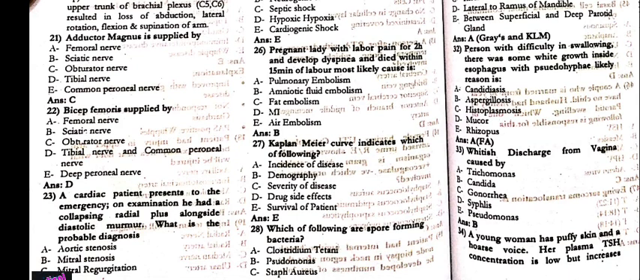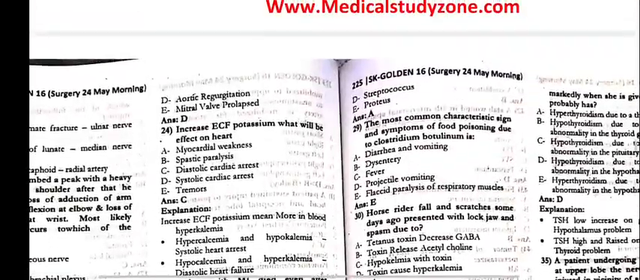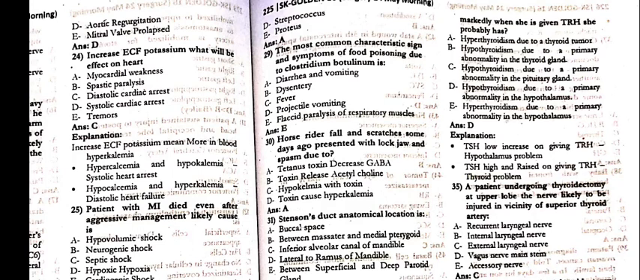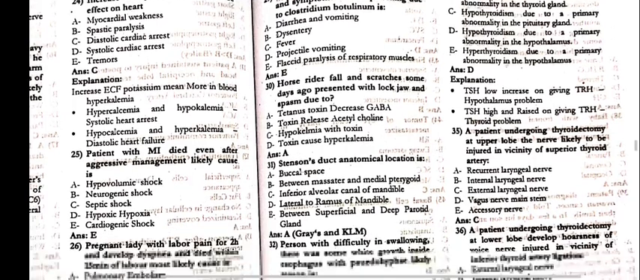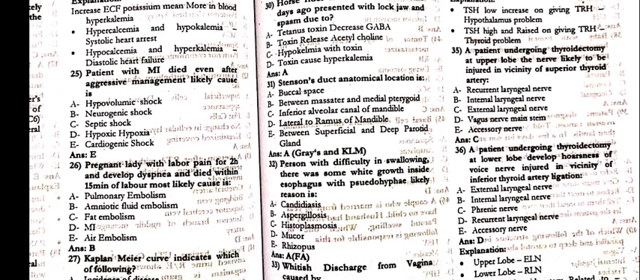26: A pregnant lady with labor pain for 2 hours developed dyspnea and died within 15 minutes. Most likely cause is amniotic fluid embolism. 27: The Kaplan-Meier curve indicates which of the following? That is survival of the patient. 28: Which of the following are spore forming bacteria? That is Clostridium tetani. 29: The most common characteristic sign and symptom of food poisoning due to Clostridium botulinum is flaccid paralysis of respiratory muscles. 30: A horse rider fell and had a scratch some days ago, presented with lockjaw and spasm. This is due to the tetanus toxin.